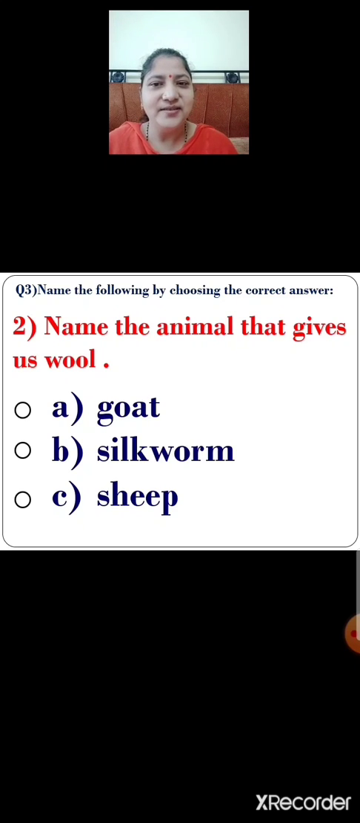Which animal gives us wool? Yes, you are right. Sheep. Sheep gives us wool. So, option C is the correct answer. So, what will you do now? You will click on the correct option. Let us click option C. Yes. Sheep gives us wool.